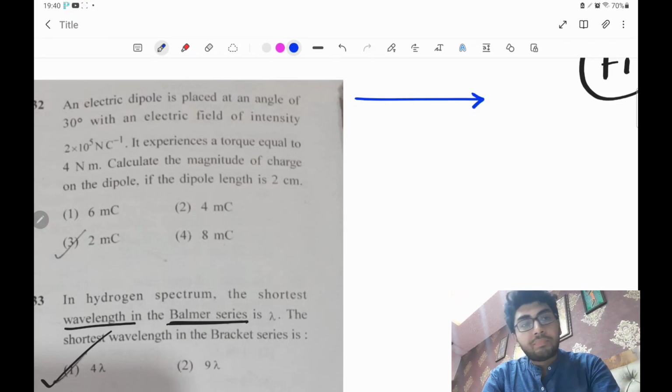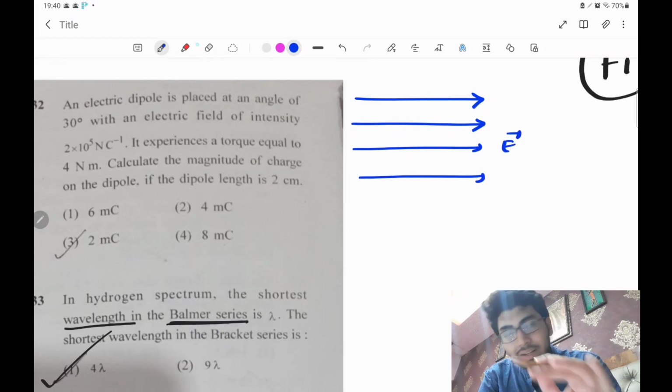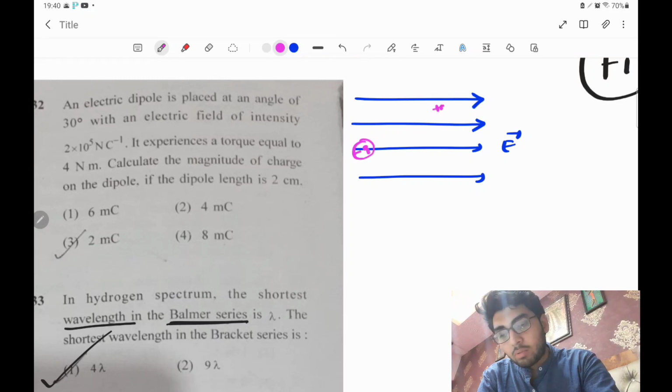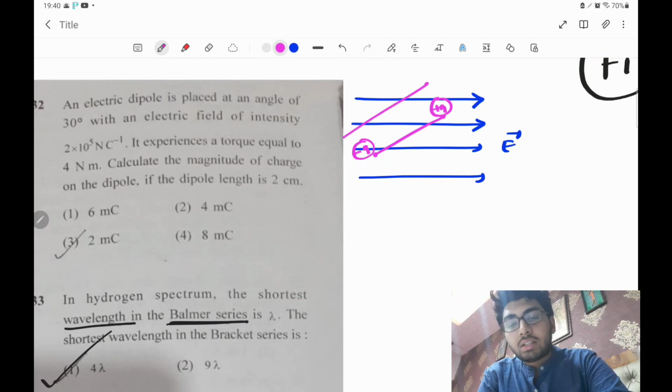If there is an electric field in this region and I place a dipole in between here, in this position, the dipole moment will be in this direction. Let us assume that the angle between the electric field and the dipole is theta.